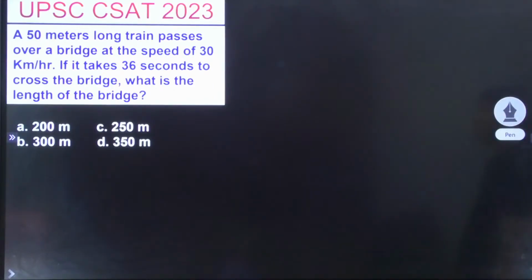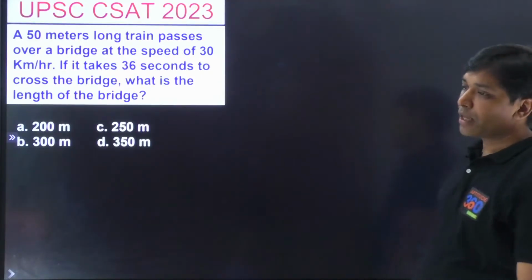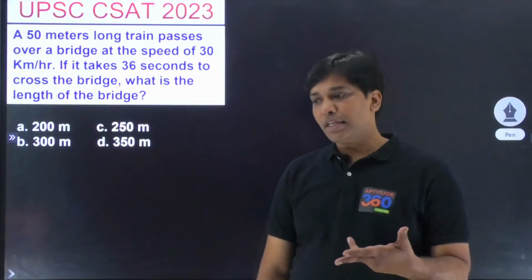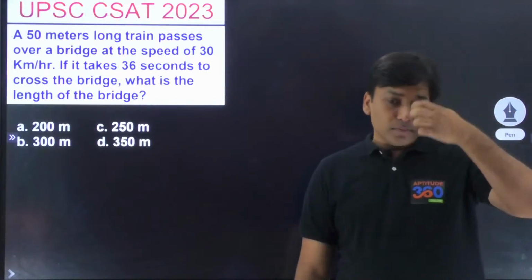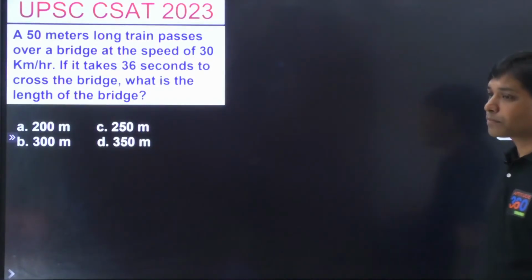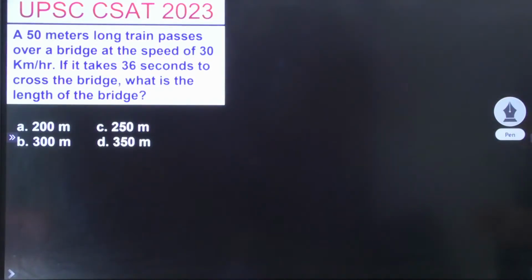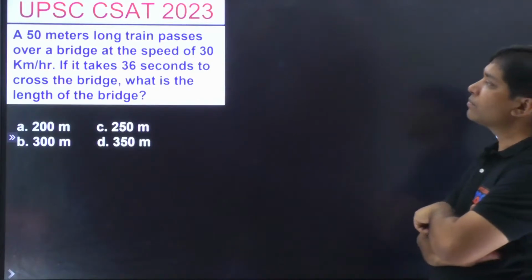A 50-meter long train passes over a bridge. Yeah, this one is good. If you understood the previous problem, then it will be very easy for you to solve this problem. Debashish, Vishal, Aradhana, Sajal, please find out the answer.